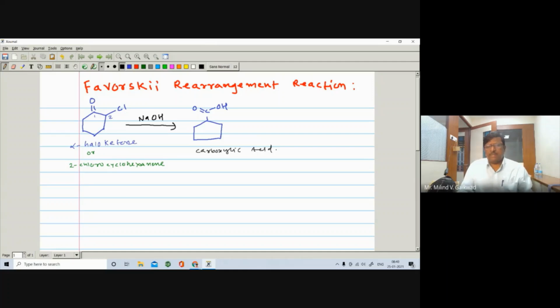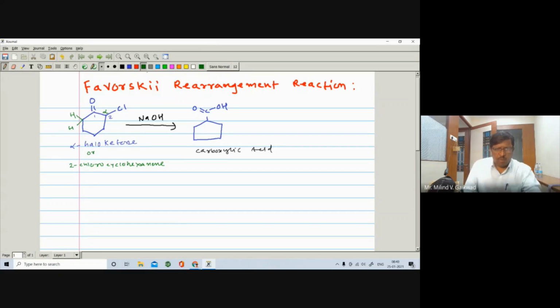Now let us see the mechanism of this reaction. This carbon where there is a Cl is called the alpha carbon atom. The starting compound is an alpha haloketone, and if you number in the reverse way, there is hydrogen and hydrogen, so it is also alpha hydrogen.